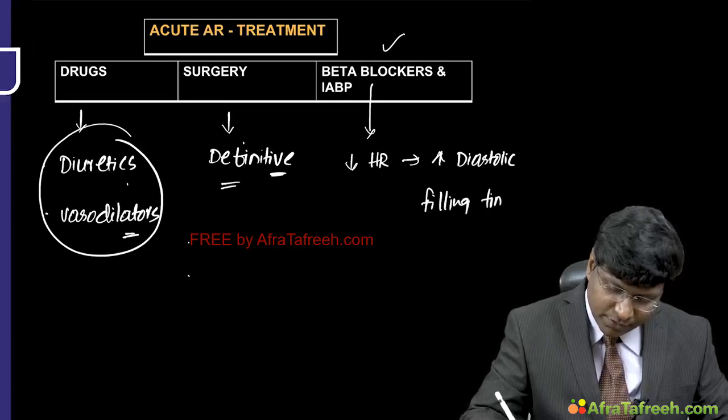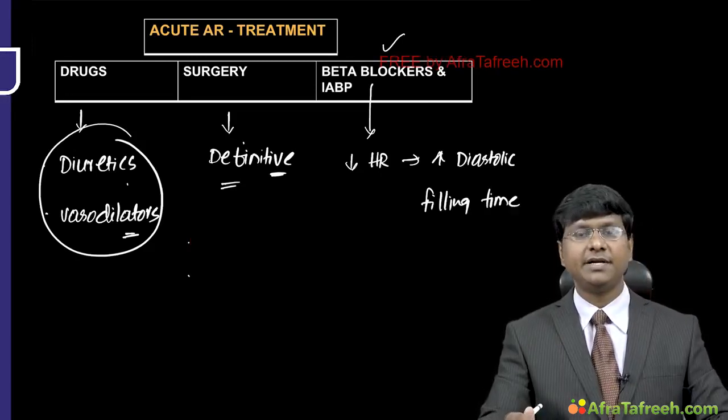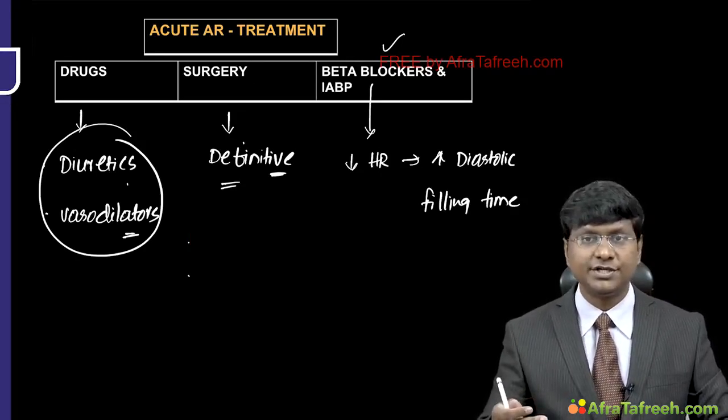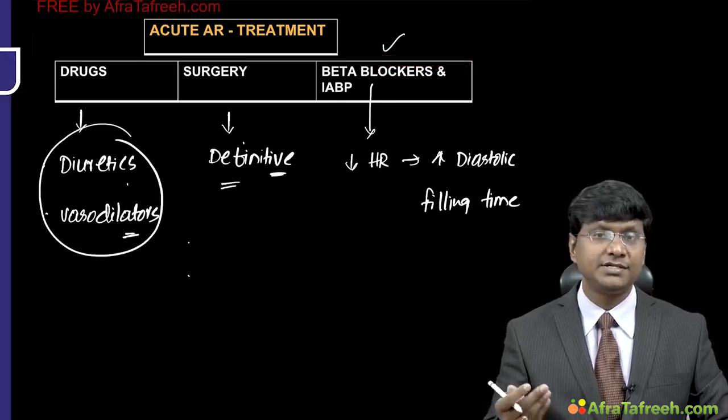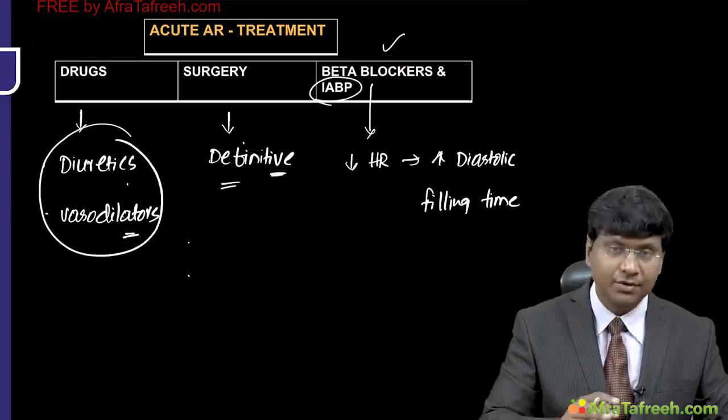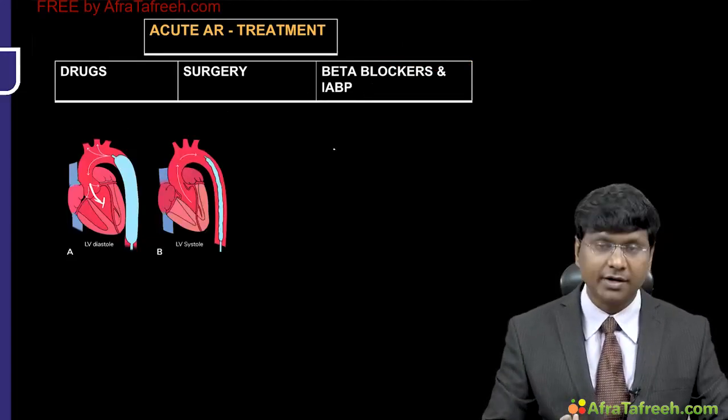Okay, so now that means whenever you are giving beta blockers, that is making the ventricle stay in diastole for a longer time, and thereby there will be more and more regurgitation from the aorta. So aortic regurgitation gets precipitated whenever you are giving beta blockers. And in the same way, IABP is also avoided or contraindicated.